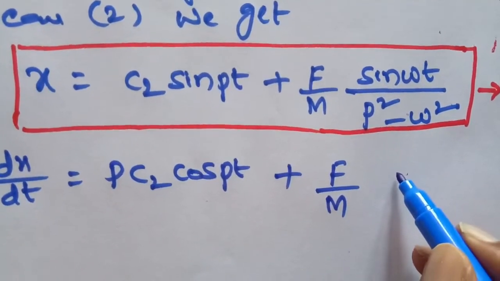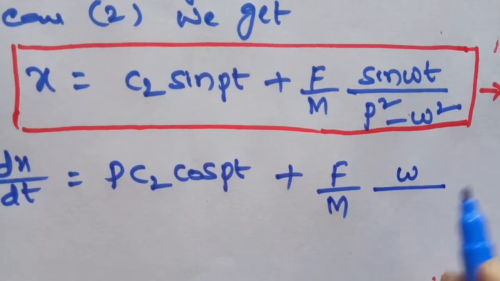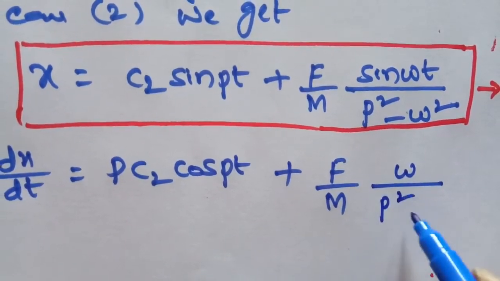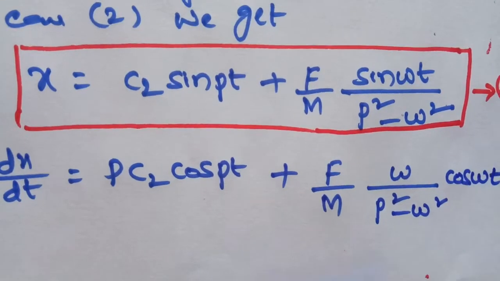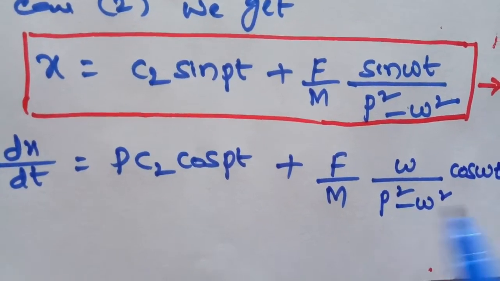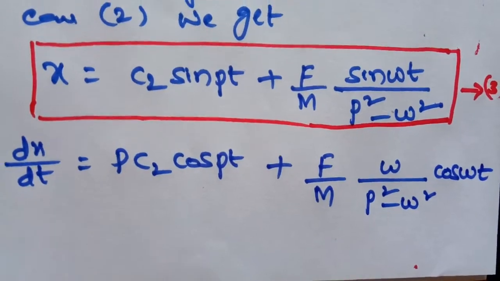So therefore omega by p square minus omega square into cos omega t. Say this is equation number 4.